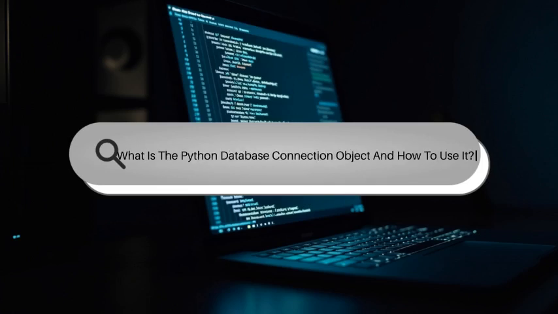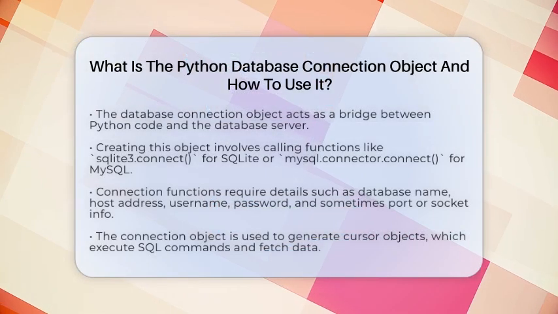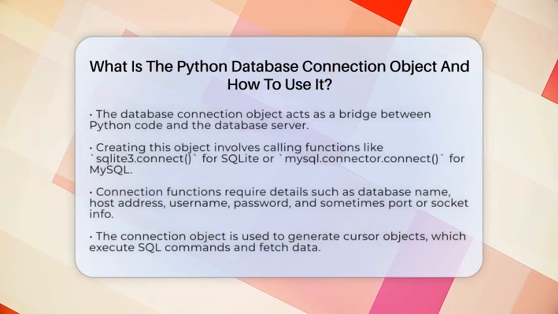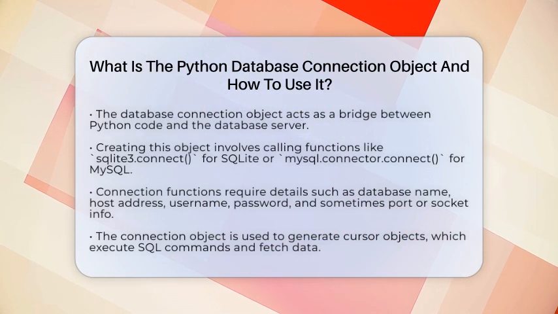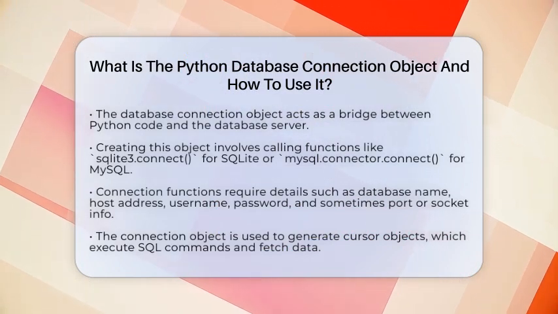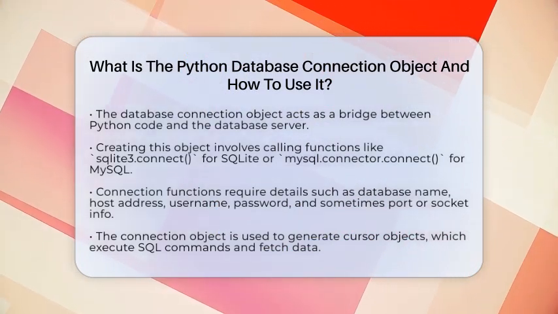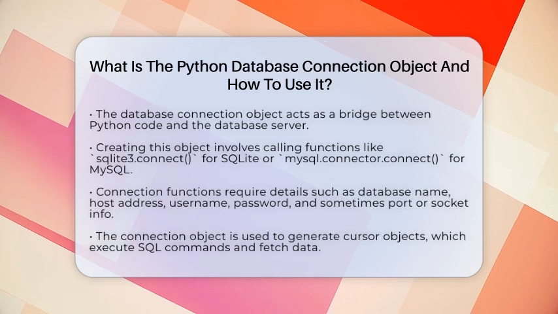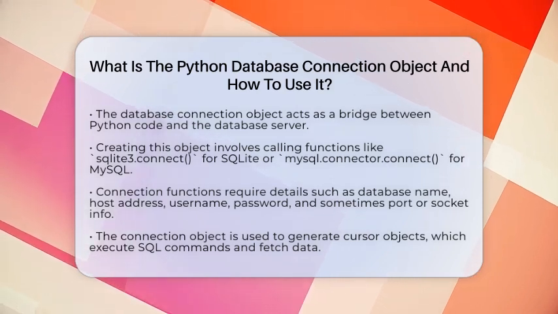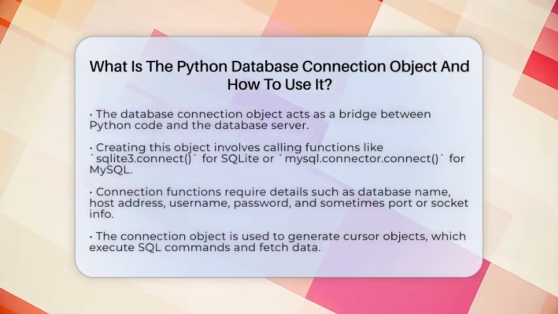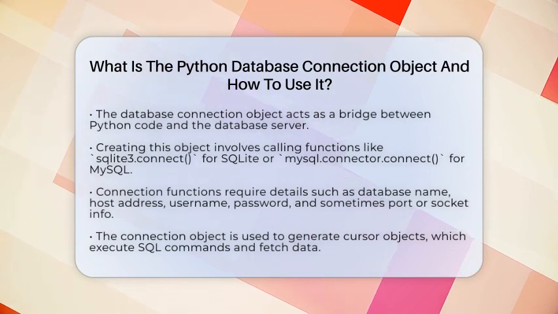What is the Python database connection object and how to use it? Imagine you're building an application that needs to talk to a database. Without a proper link, your app can't send or get data. That link is what we call a database connection object. It's like a bridge between your Python code and the database server.